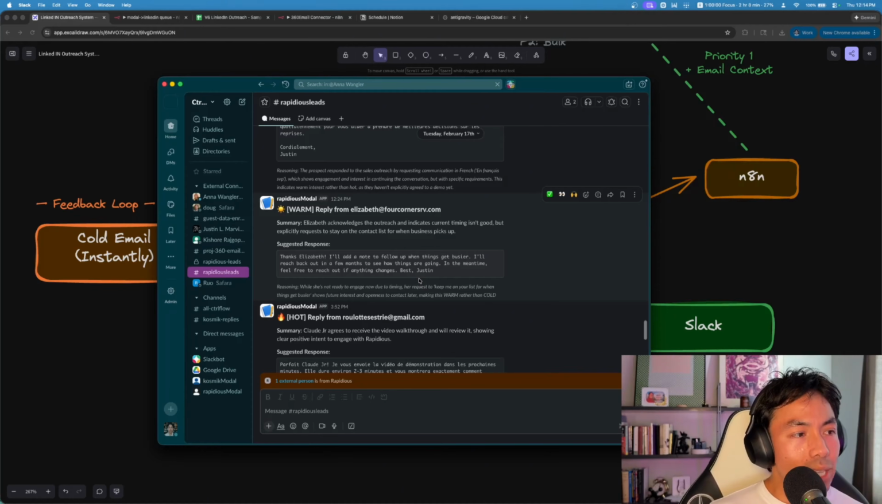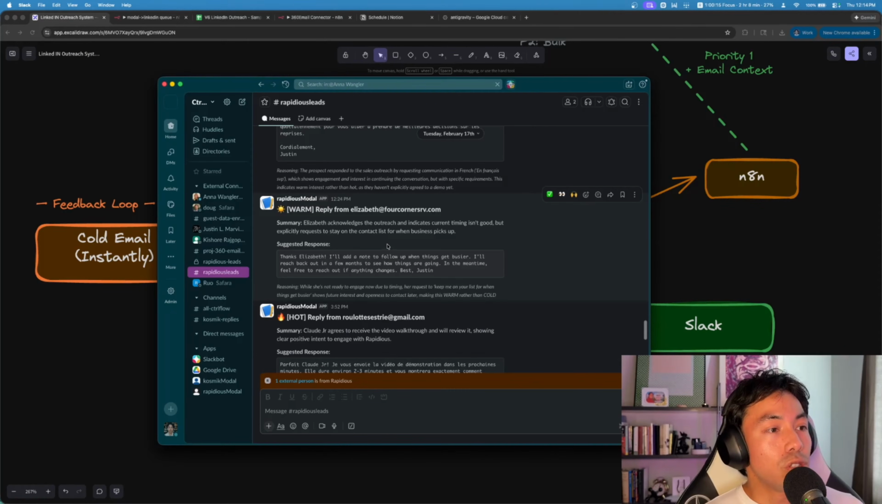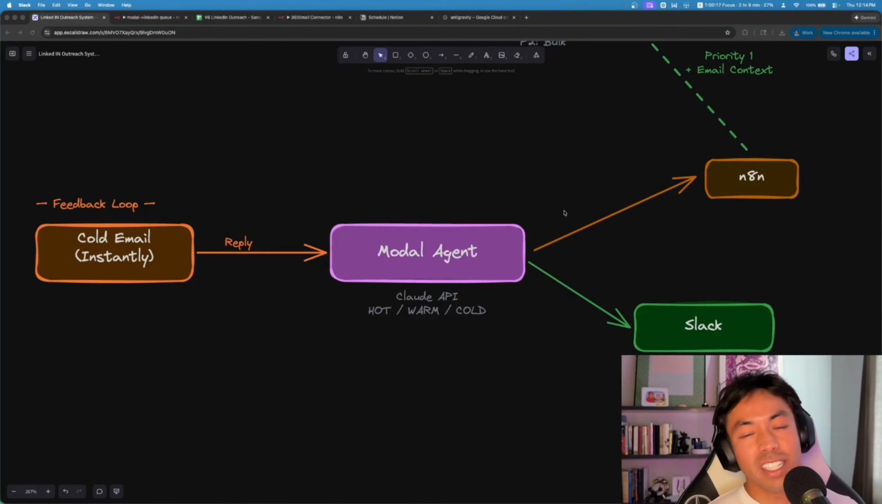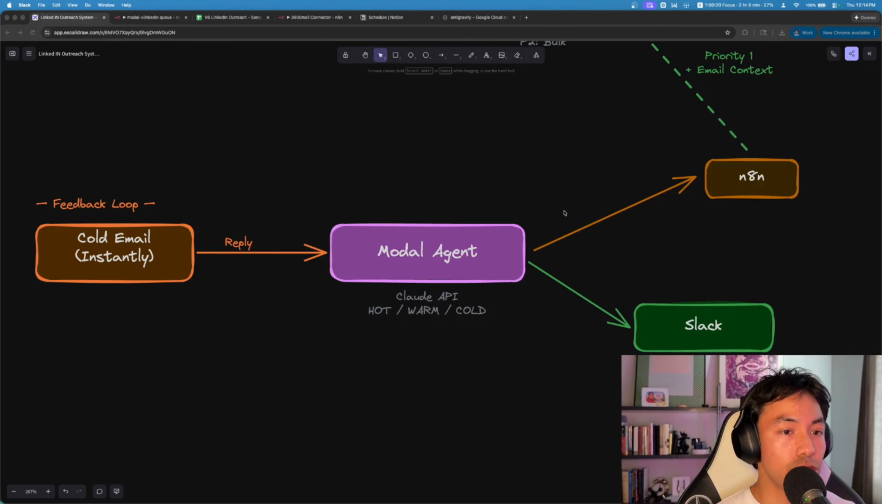But when someone replies warmly or positively, or it's a hot lead, in that moment, we can send them a connection request, and it's very likely that they'll accept it because they've already been introduced to you through this cold email and you've piqued their interest. So what I like to do is I've added an additional step to that internal notification.